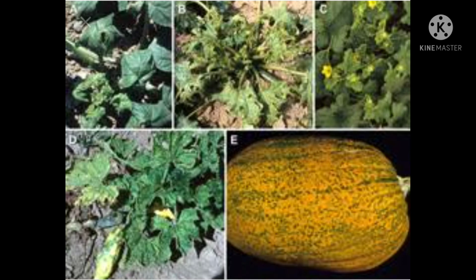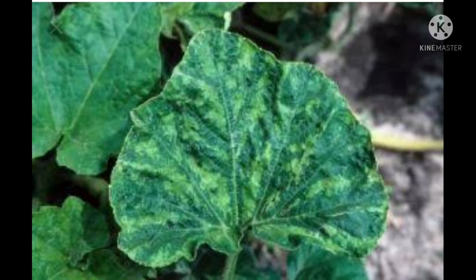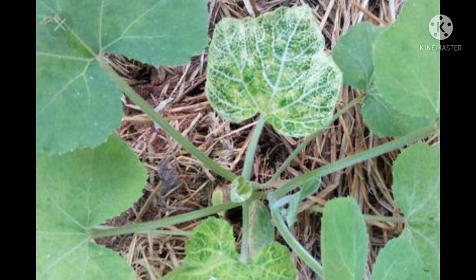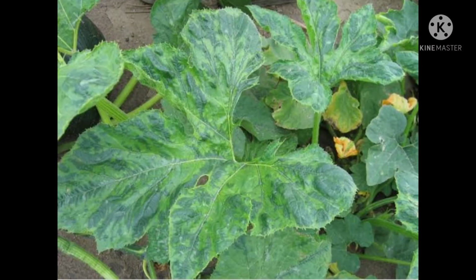If the plant is infected early in the season, flowers do not develop at all, and if the plant is infected late in the season, they may produce few fruits which are small in size and mottled with light yellow and white colored patches, whereas the older leaves turn yellow and dry.